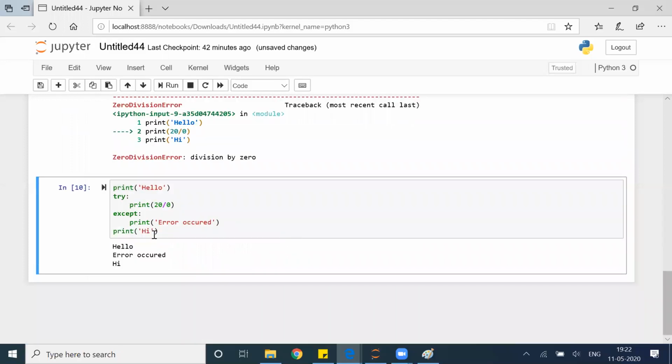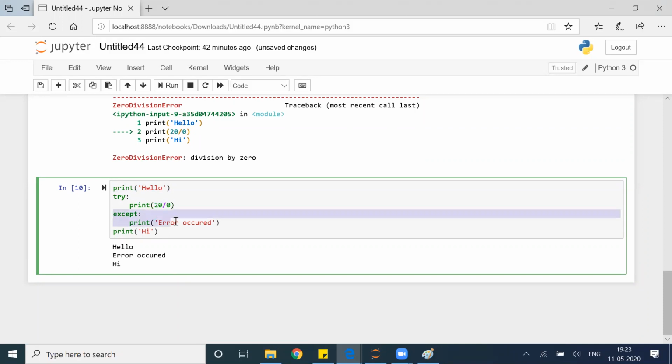Now what you see here, this line ran successfully. This line was a risky line, it threw me an error. Because there was an error, it went to the except block. It printed the except block line. After that, it executed hi. All right. So that is how you will be able to take care of the risky codes. There are chances that I will get this error. I may not get this error.